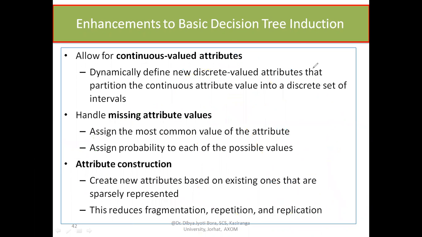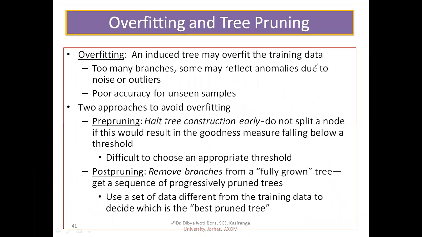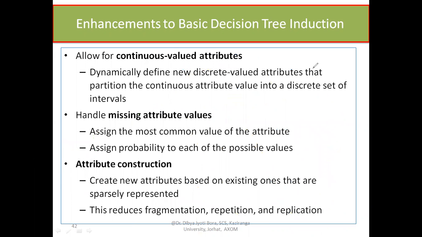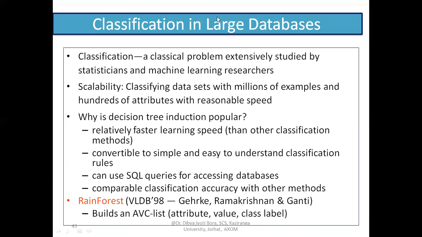So these are the basic measures by which you can improvise our basic decision tree induction. A question can also be asked like what are the possible measures you may consider to improvise the performance of the decision tree algorithm. Then you need to mention this, like allow for continuous valued attributes, handle missing attribute values, generate some new attributes from the existing ones. This will be the answer for that. Okay.